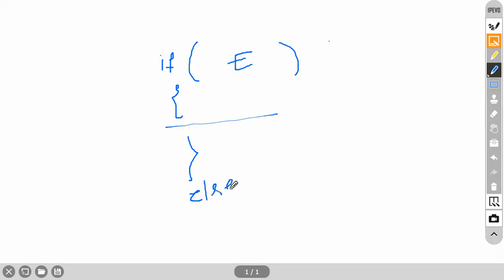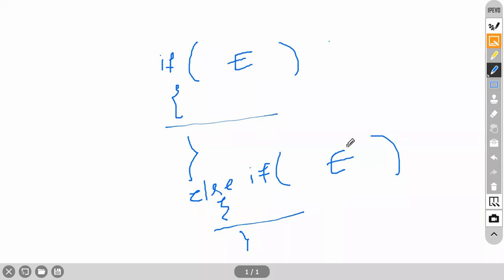In this else part, I will create one more if condition like this, and I will provide one more expression here. If this condition is true, what happens? It will go to the if else body. This is the if body, and this is the if else body. It will go here and execute the statements.